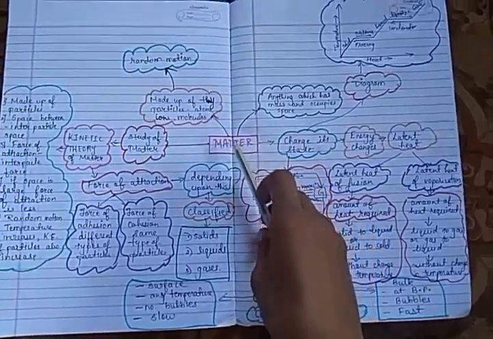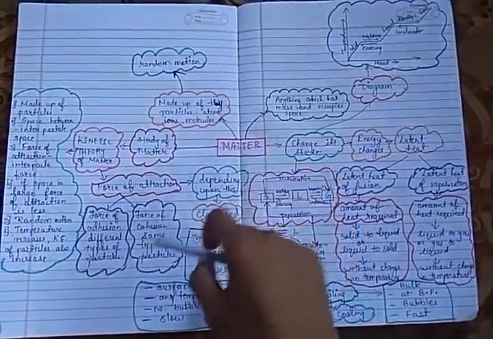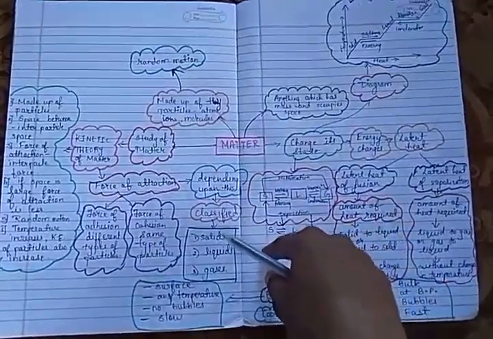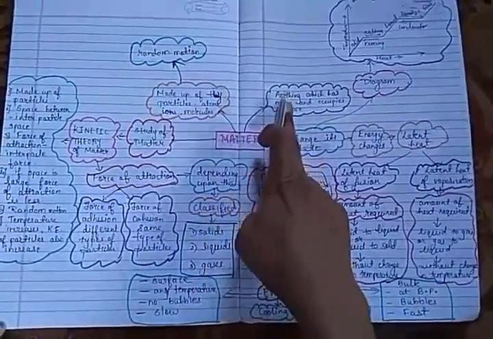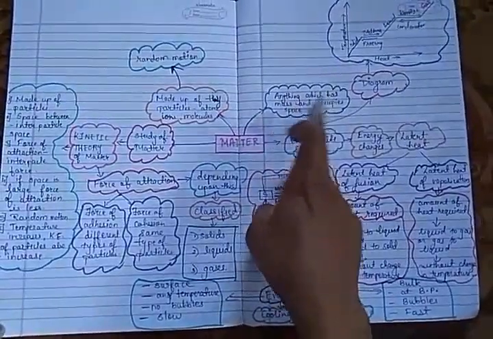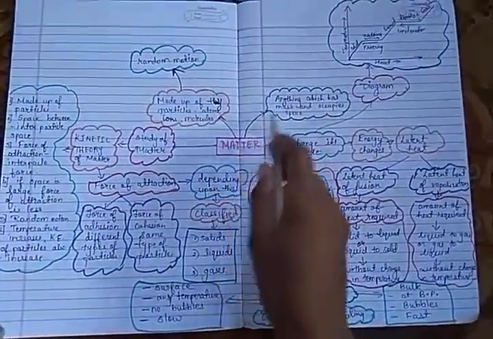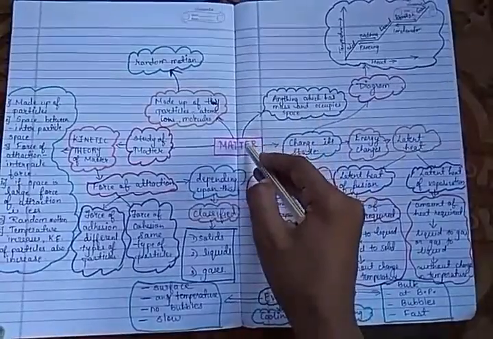Morning students. Today we are going to revise the matter lesson in the form of this mind map. So let's study what is matter. Matter is anything which has mass and occupies space. Anything which has mass and occupies space is known as matter.